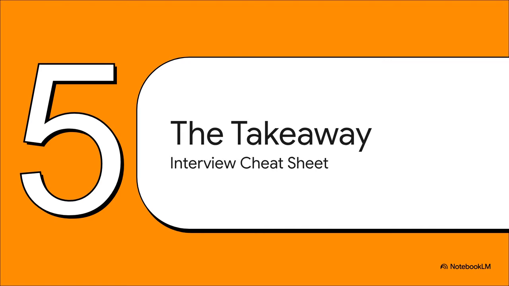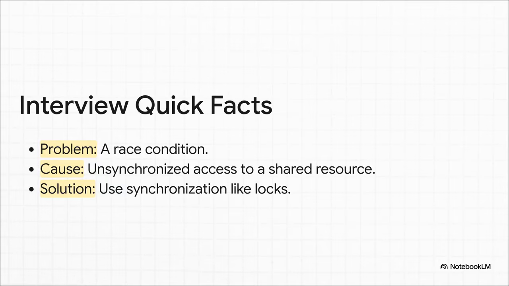So let's boil this all down. What's the big takeaway here? If you get this question in a technical interview, here is your cheat sheet. This is everything you need to know. It's super simple. The problem? It's a race condition. The cause? Multiple threads trying to access a shared resource without any coordination. And the solution? You've got to use a synchronization tool, like a lock, to make sure only one thread can touch it at a time.